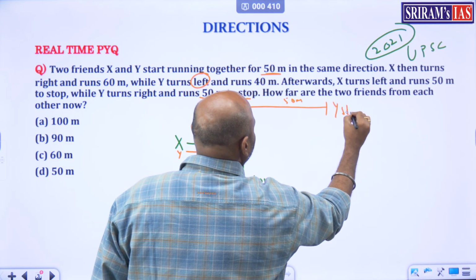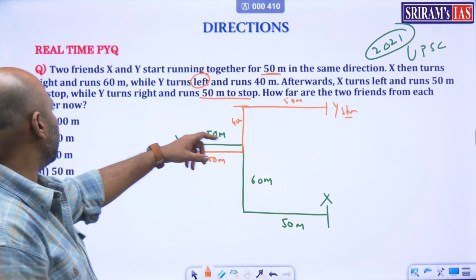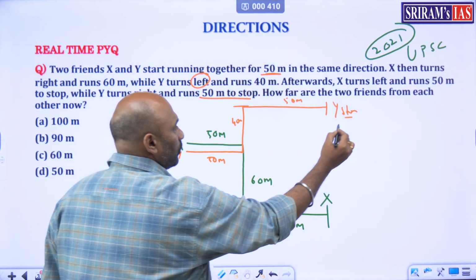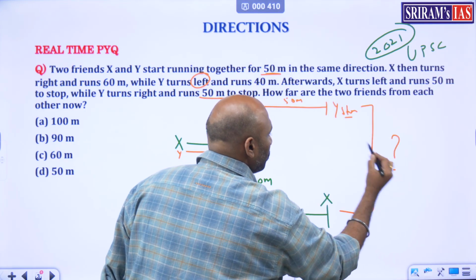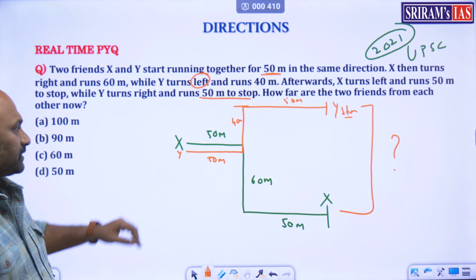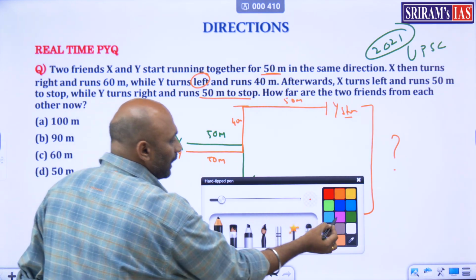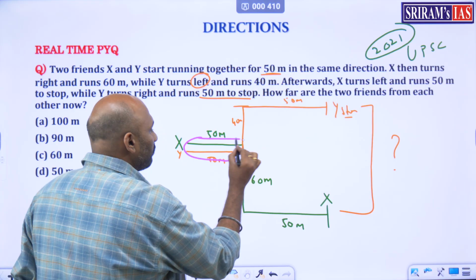So Y stopped here. How far are the two friends from each other now? So X is here, Y is here. So what is the distance between both of them? Very simple. If you observe this, both of them are actually starting from the same point. So it's like both of them are aligning with each other. So this one combined fact.